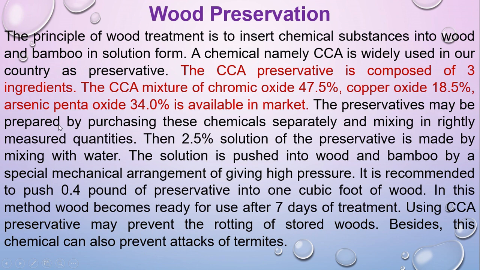The preservative may be prepared by purchasing these chemicals separately and mixing them in rightly measured quantities. We can purchase these chemicals individually, and you can mix them in this percentage. Then a 2.5% solution of the preservative is made by mixing with water. The solution is pushed into wood and bamboo by a special mechanical arrangement giving high pressure.